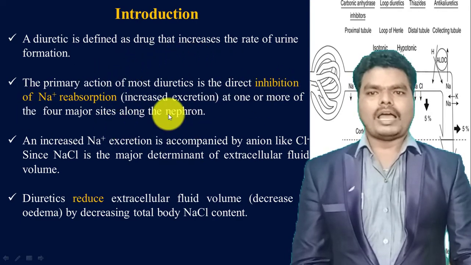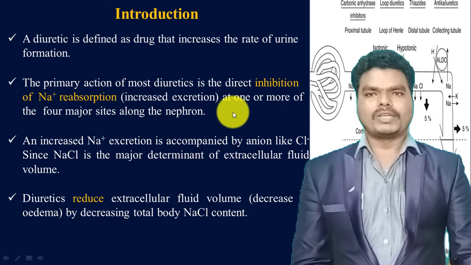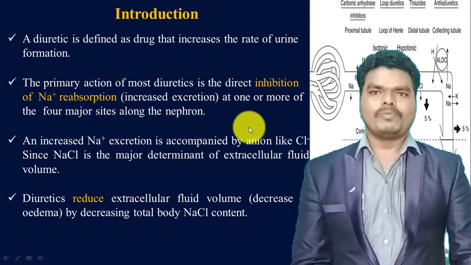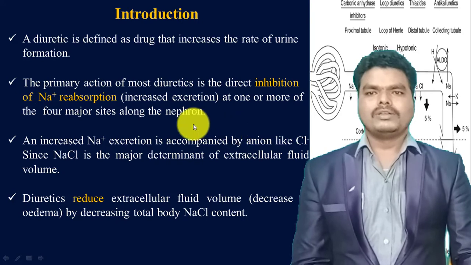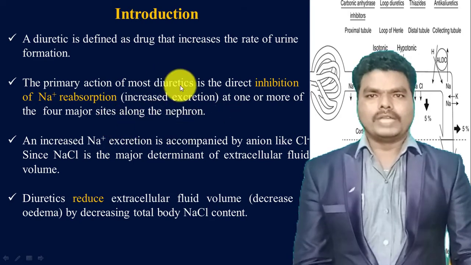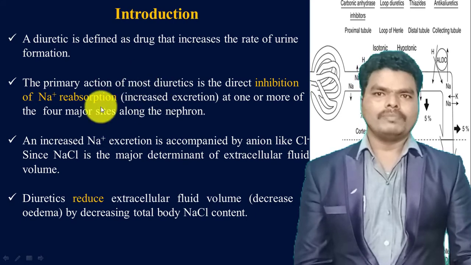This happens at one or more of the 4 major sites of reabsorption which are present along the nephron. At one or more of these reabsorption sites, the inhibition of sodium reabsorption happens, and that leads to increased sodium excretion.